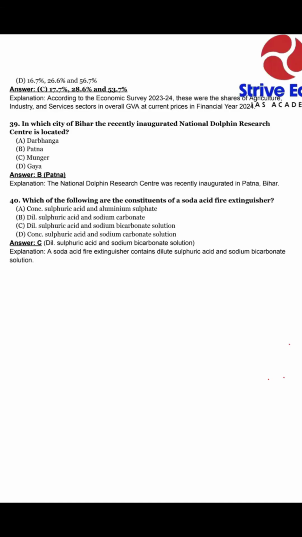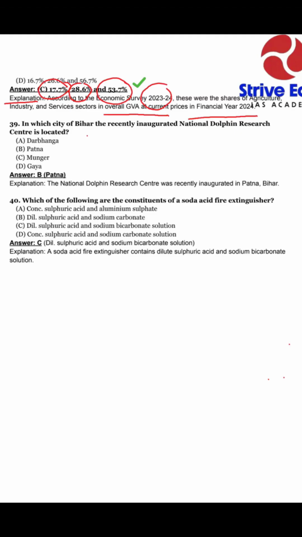Okay, my dear students, so our answer C is right, where agriculture participated in GVA 17.7%, industry 28.6%, and service sector 53.7%. As we can see in our explanation, according to the Economic Survey 2023-24, these were the shares of agriculture, industry, and service sector in overall GDP at current price in financial year 2024.